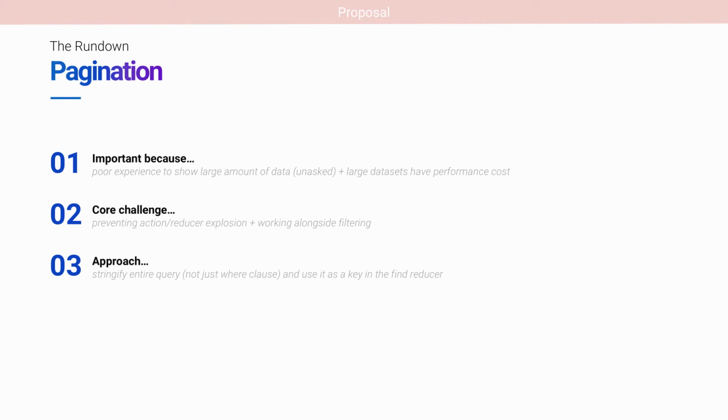So to review, pagination is important because it's generally a poor experience to show users a large amount of data unasked. Additionally, large data sets can also negatively impact the responsiveness of the application. The core challenge here is preventing action reducer explosion while also working alongside filtering. And while this feature is still in the proposal phase for Lore, the approach it plans to follow is to stringify the entire query and not just the where clause, and use it as a key in the find reducer.